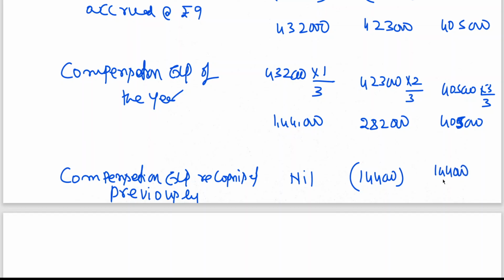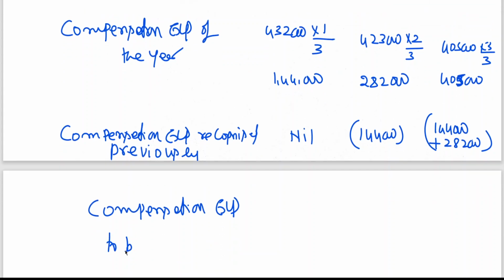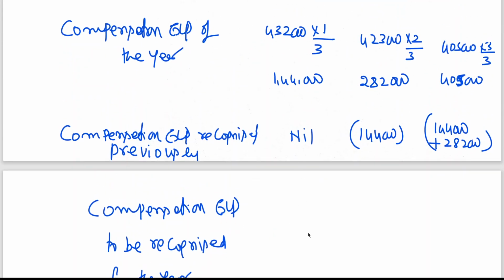144. This has been recognized. So now, therefore, compensation expenses to be recognized for the year is equal to compensation expense of the year minus compensation expense recognized previously.